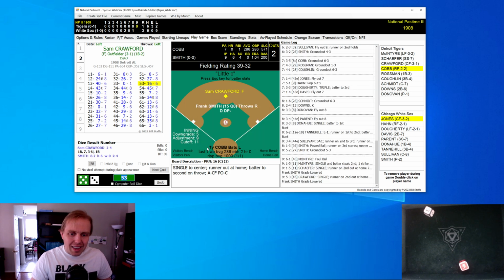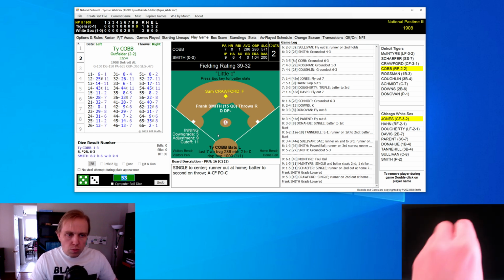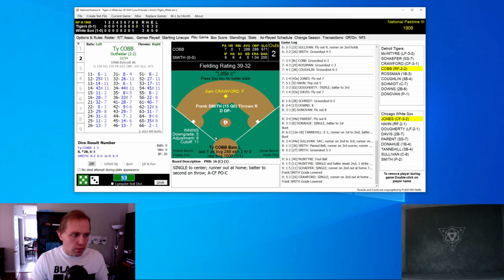Crawford hits a single to center field. Another runner is thrown out at home as Schaefer's thrown out at home, this time by the center fielder Jones. Crawford moves to second on the throw. 2 runners thrown out at the plate here in the top of the 9th inning for the Tigers. My goodness, this is exciting. This is one of the best games I think I've played so far in this replay.